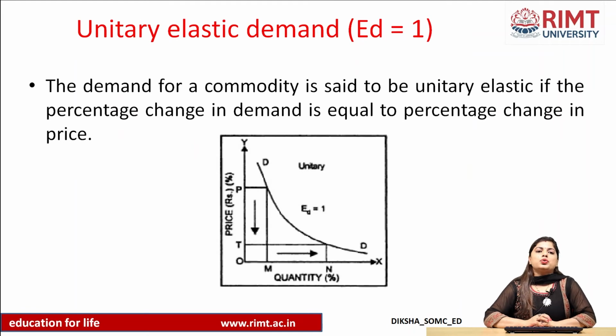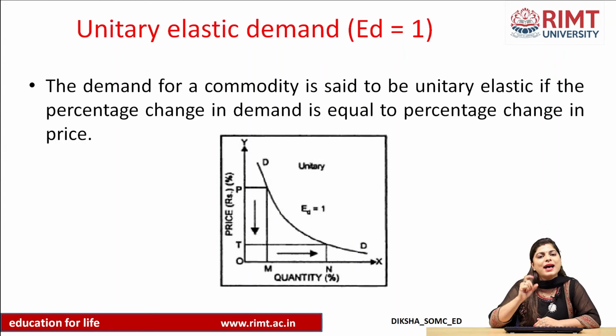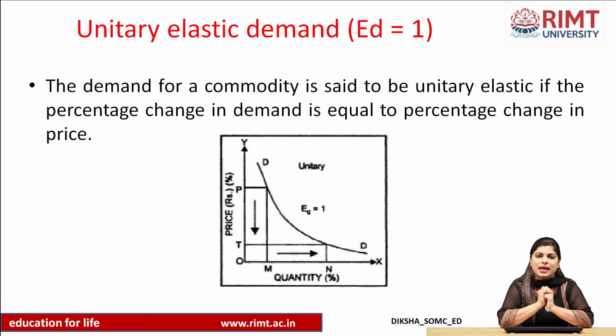Lastly, we will go to the fifth degree of price elasticity of demand, that is the case of unitary elastic demand. Unitary elastic demand means where elasticity of demand is equal to 1. Here there is an equal proportionate change in demand as a result of change in price, meaning the proportion of change in demand as a result of change in price is the same.